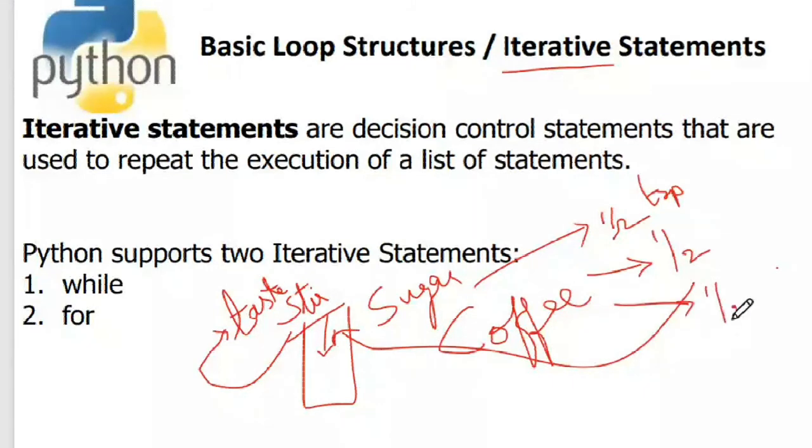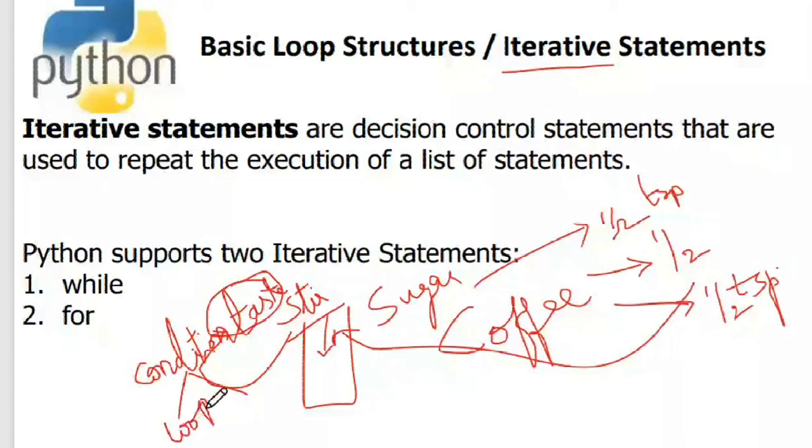So this is an analogy you can just apply to your loops. This tasting is nothing but checking of some condition. What condition here are you checking? The condition is whether sugar is appropriate or not. And based on the results that you get out of this condition, you're either iterating through the same process that you have done previously, or you're continuing with the next step.